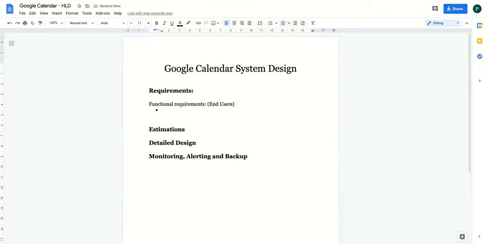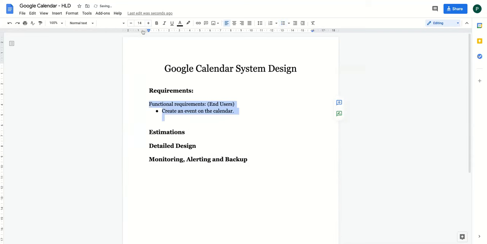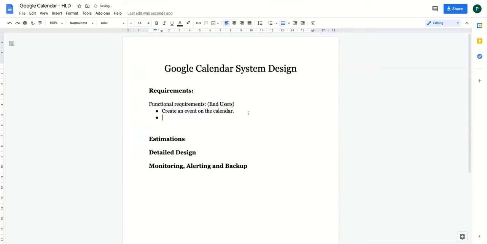One is you should be able to create an event on the calendar. You can put it in the chat if you can think of any requirement. So this is our first requirement: create an event on the calendar. What else should you be able to do?